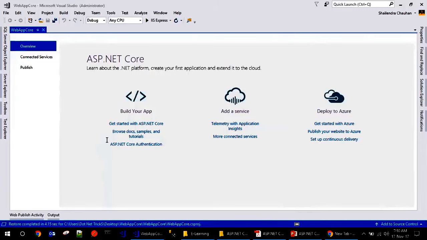But if you have a web form based application, you cannot migrate it easily. You have to rewrite it from scratch. But an MVC 5 based application you can migrate.